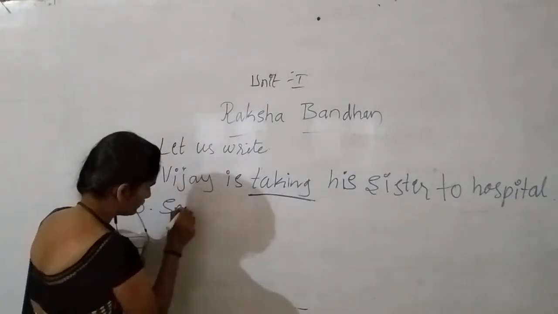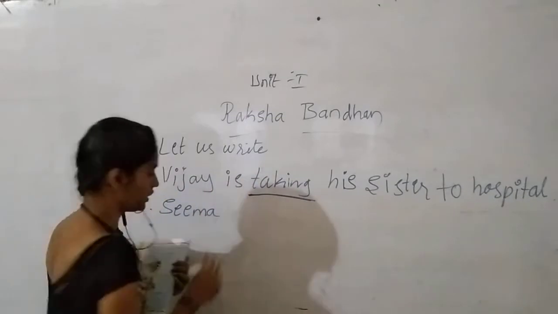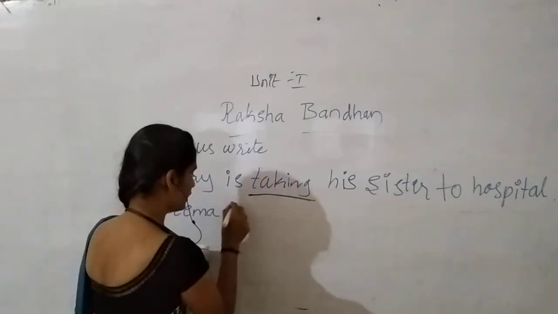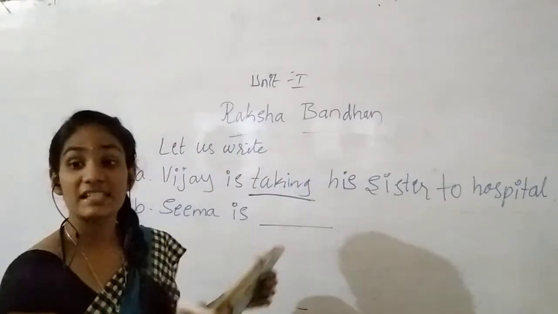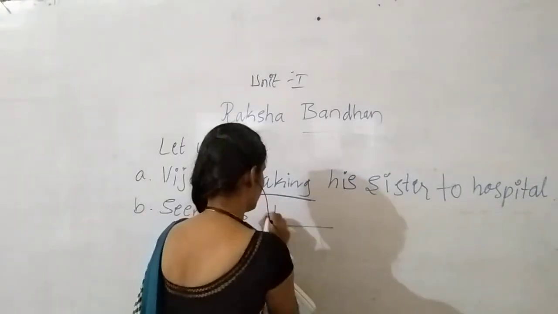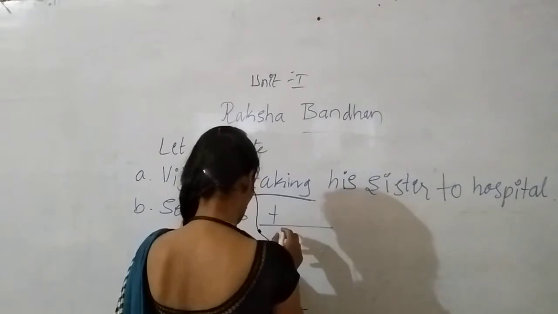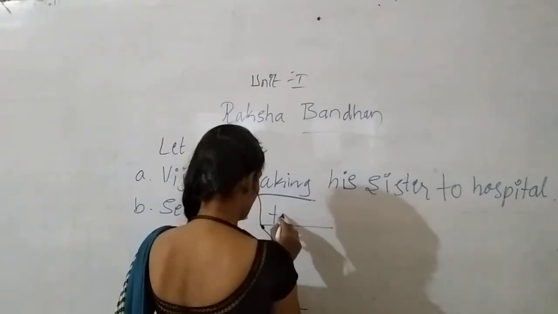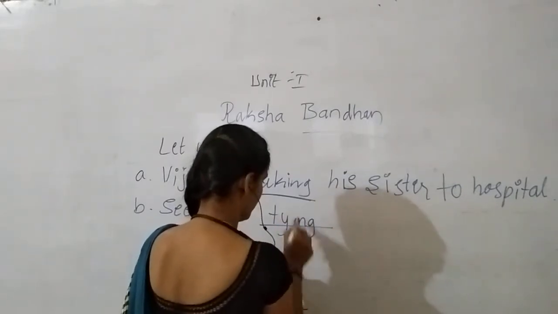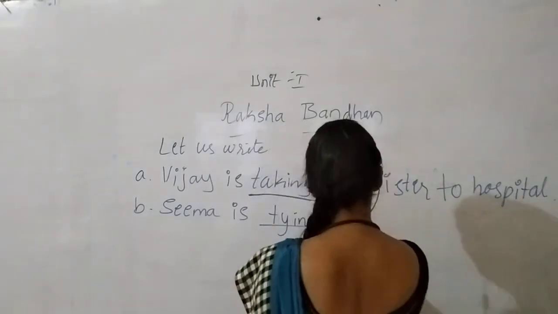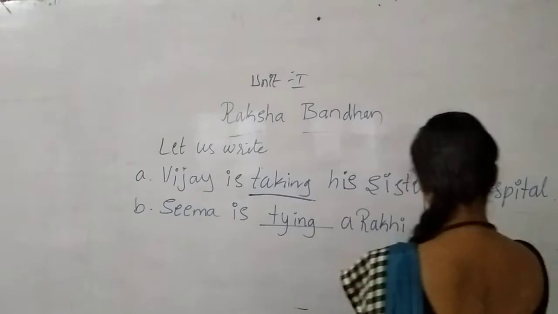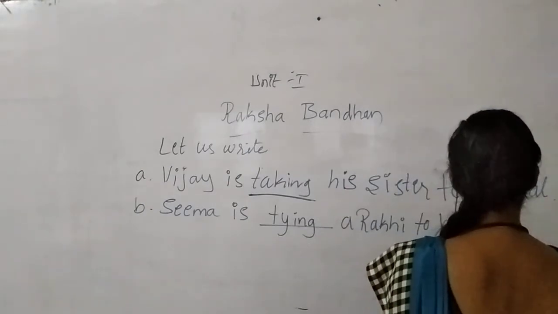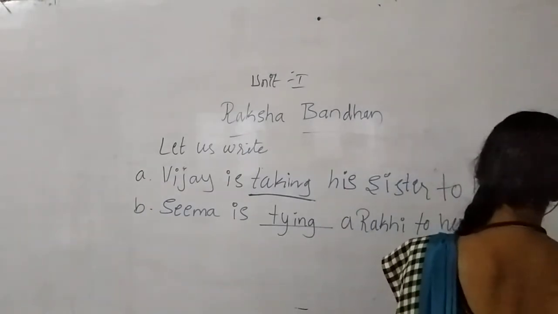As I showed you in the picture, the girl Suma, what is she doing? She is tying. Which action is going on here? The tying action is going on. Tying a Rakhi to whom? To her brother.